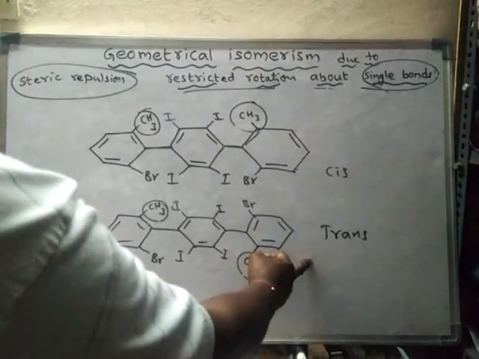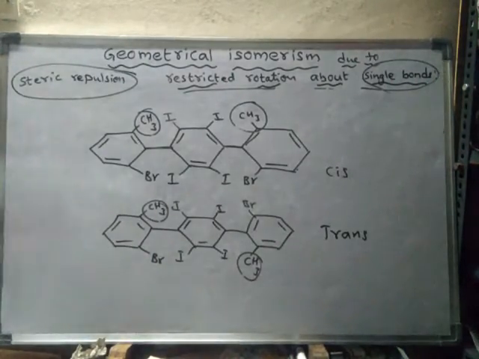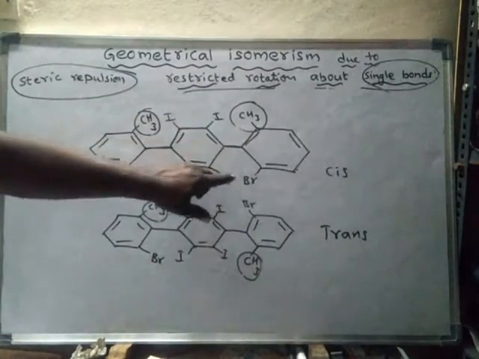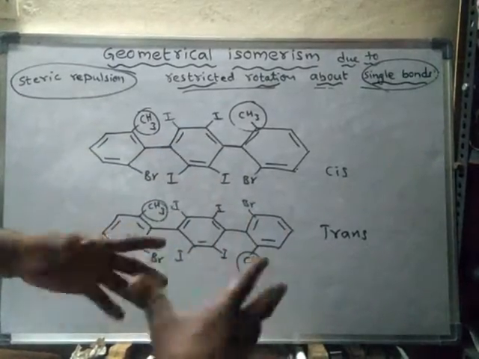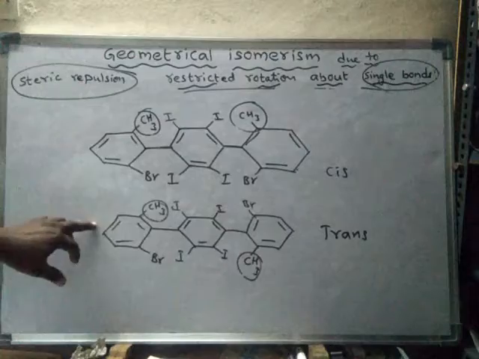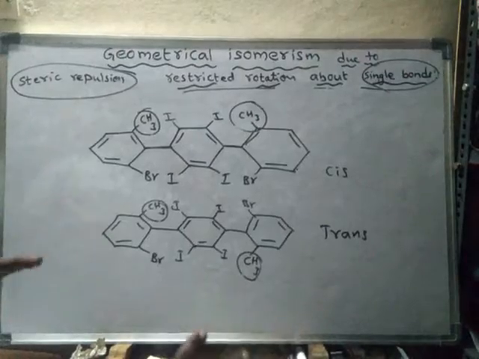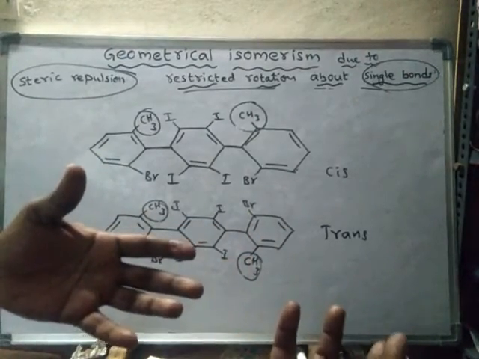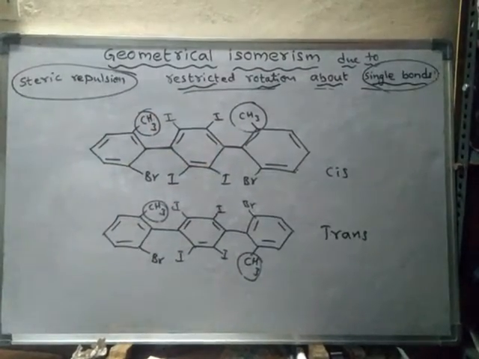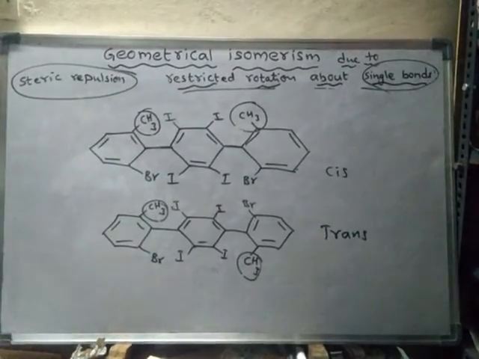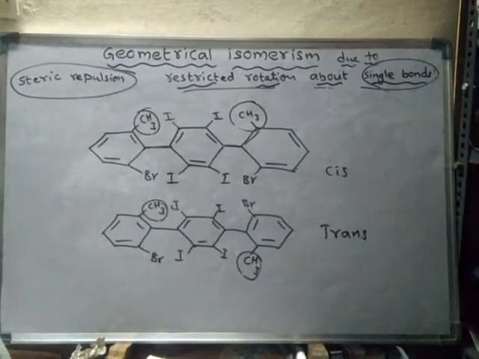So this one cannot convert into this one, or this one cannot convert into this one. So like this, geometrical isomerism is possible. Suppose it is not restricted rotation, what happens? Then we cannot isolate or separate these two, because immediately this one will convert into this one and this one will convert into this one. So by way of separation, simply one form will convert into another form. Hence we cannot separate them. Whenever restricted rotation is possible, one form cannot convert into another form. Hence we can isolate them, they are isolable.